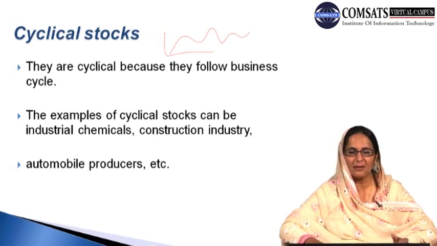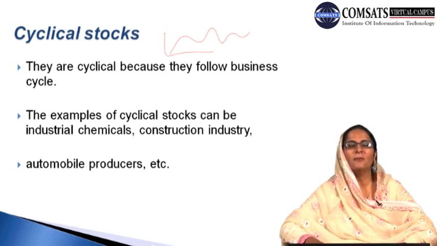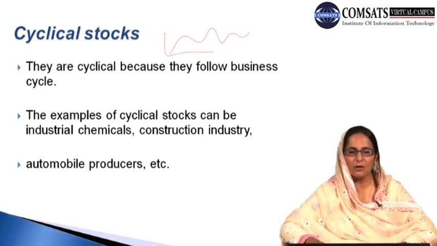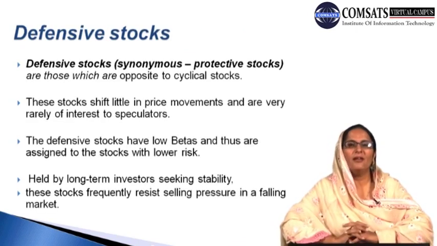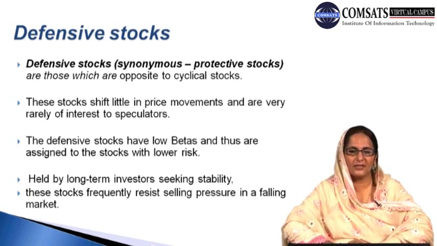And the reason can be that sometimes people are likely to purchase more of these, their demand will be high, production will be high, and the situation will be prosperous. On the other hand, when there is a downfall in their demand and people are less likely to demand them, supply will go down, and other macroeconomic problems will emerge in the economy. We can say that these stocks and items in this category follow the cyclical situation. Then we have another important type of stocks which are known as defensive stocks.